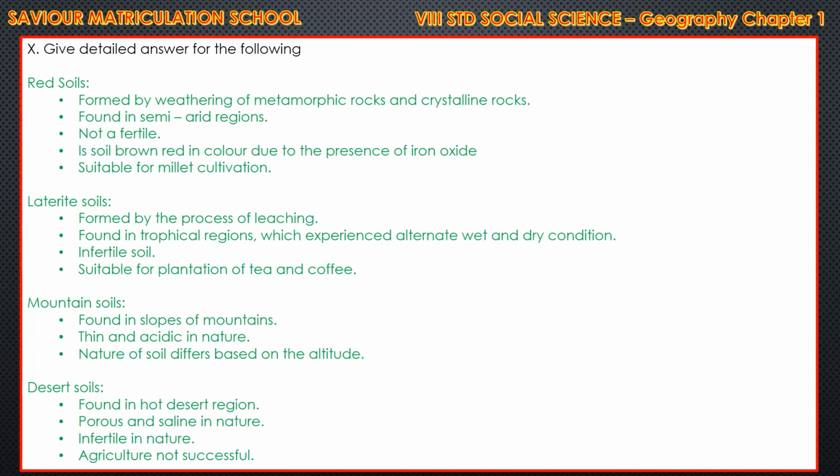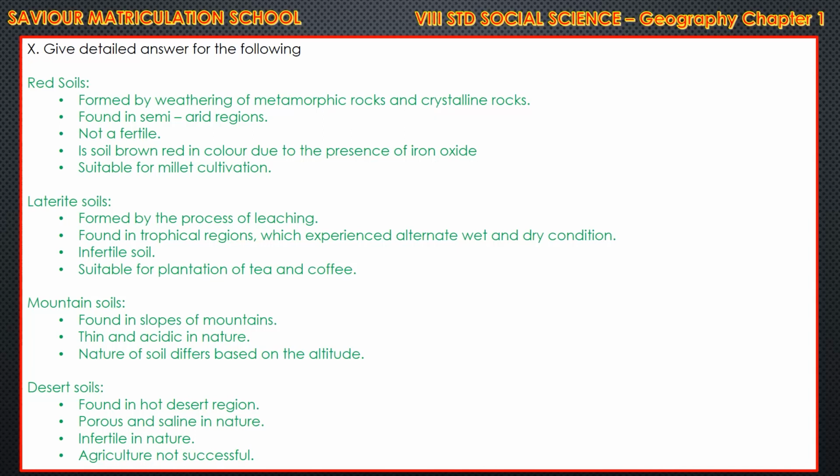Next one, red soil. It is formed by weathering of metamorphic rocks and crystalline rocks. It is found in semi-arid regions and it's not a fertile soil. The soil is brown red in color due to the presence of iron oxide.